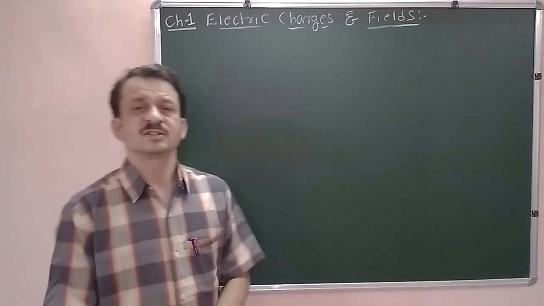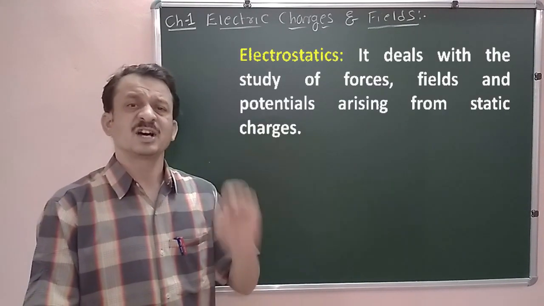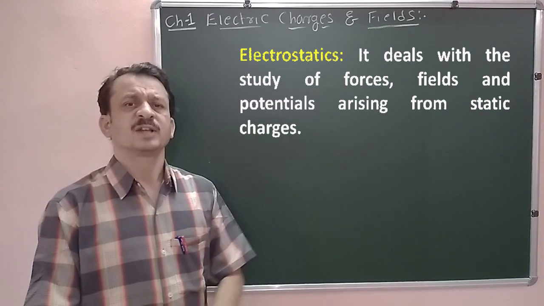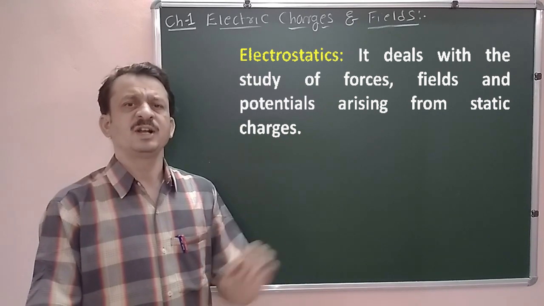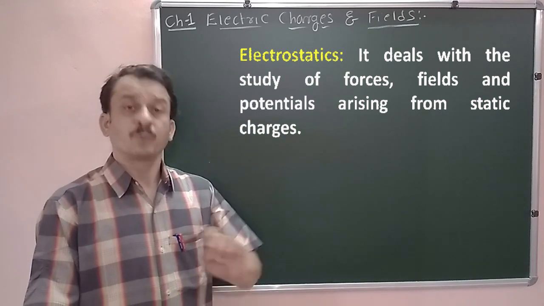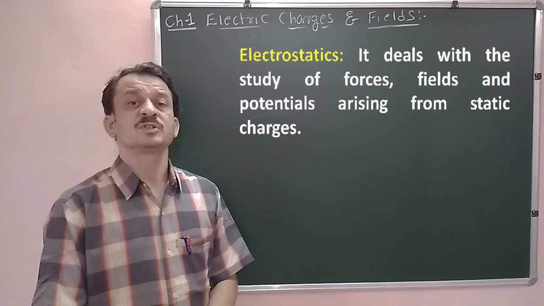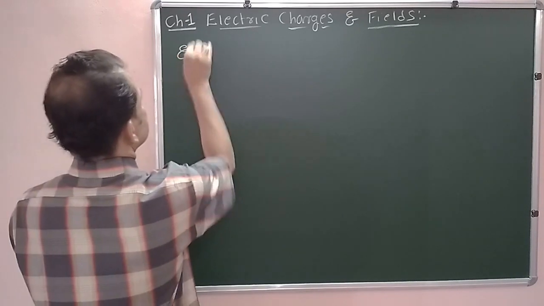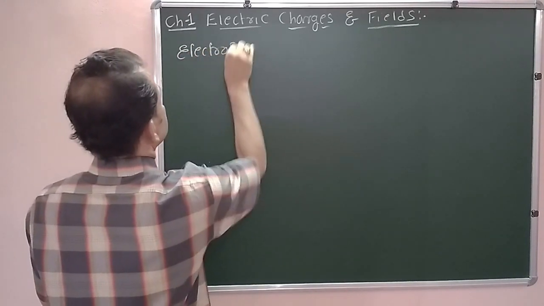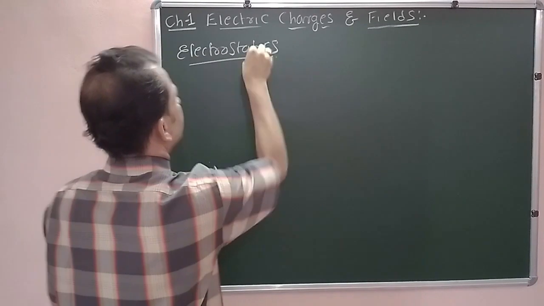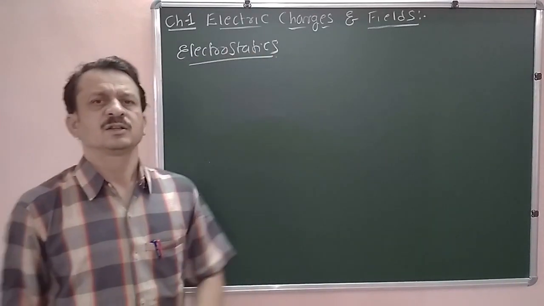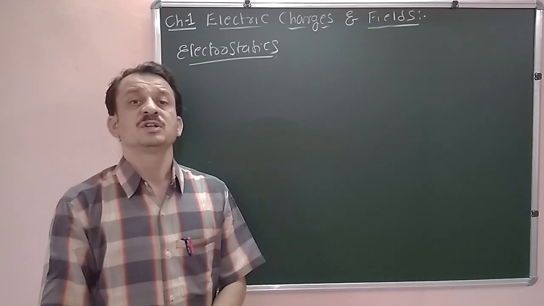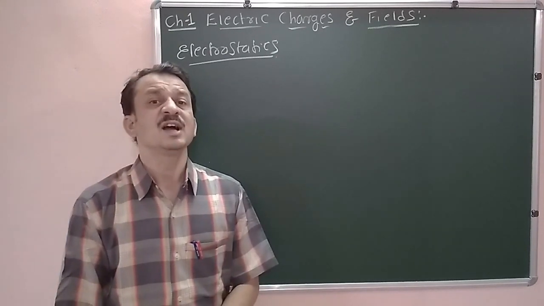The branch of physics which deals with the charges at rest and also deals with the electric force, field and potential arising from charges at rest is called electrostatics. Now the branch of physics which deals with the forces, fields and potentials arising due to static charges, that is charges at rest.